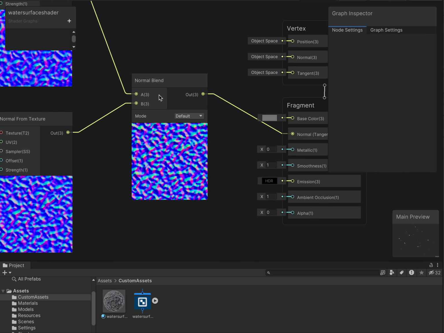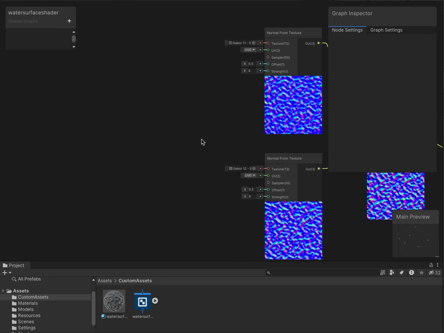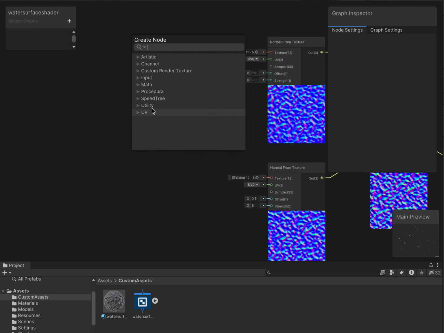So we're going to go back to the shader we just made, and now we need some normals. Create some normals. Oops. Normal vector. What's Normal Blend? I forgot. No, not Normal Blend.